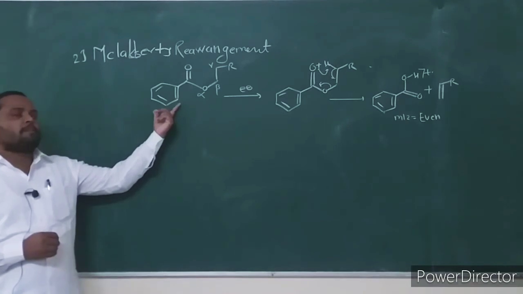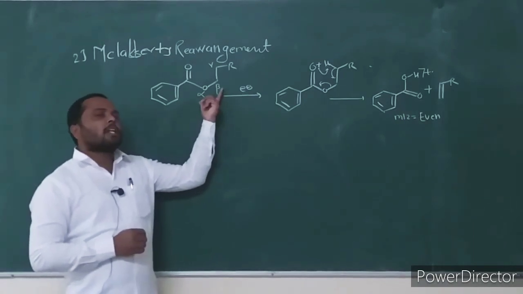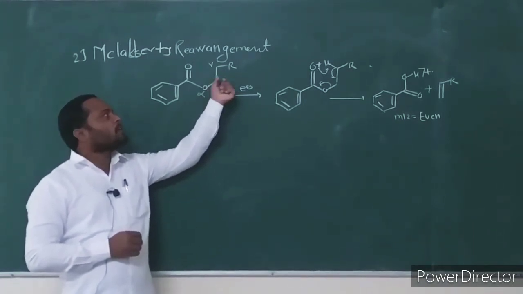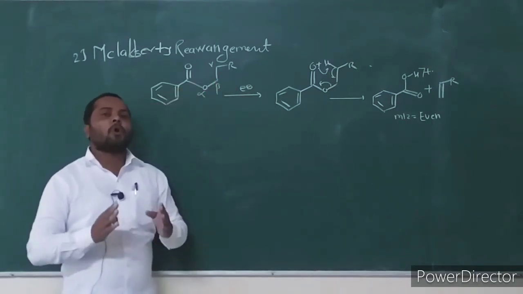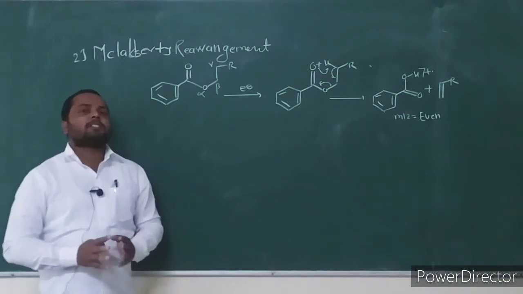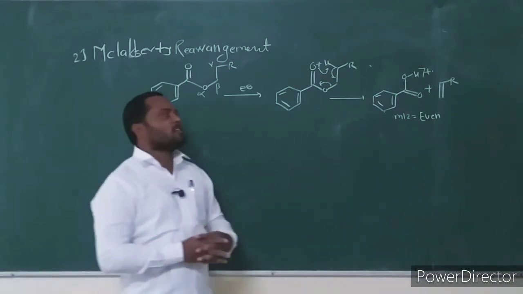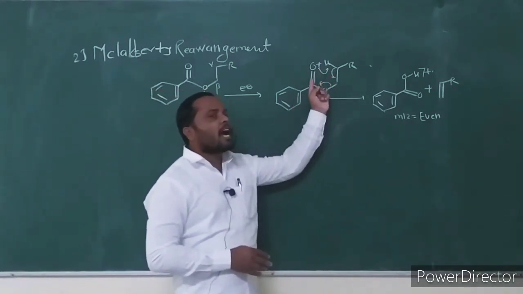In the acyl part there is no gamma hydrogen, a phenyl ring is present, but the alcoholic part contains the alkyl group. If this alkyl group is more than 2 carbons, then it undergoes McLafferty fragmentation through a 6-membered cyclic transition state.